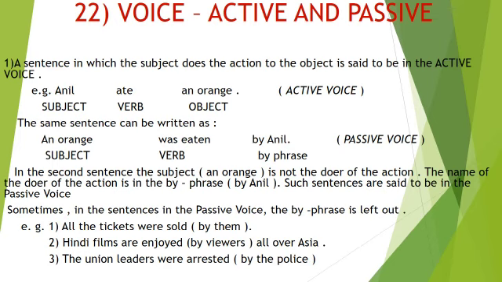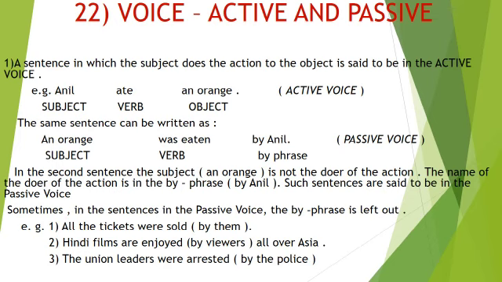1. A sentence in which the subject does the action to the object is said to be in the active voice. For example, Anil ate an orange. Active voice. Anil subject, ate verb, and orange object. The same sentence can be written as an orange was eaten by Anil. Passive voice. An orange subject, was eaten verb, by Anil.